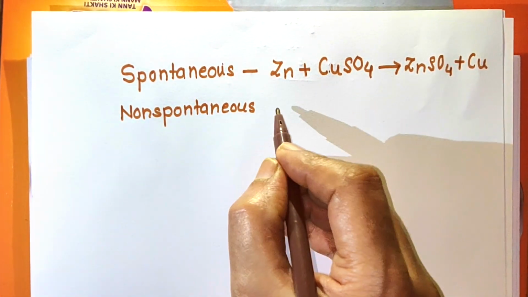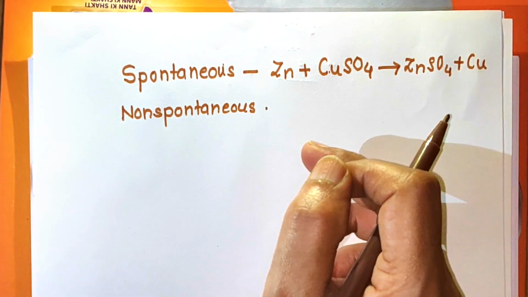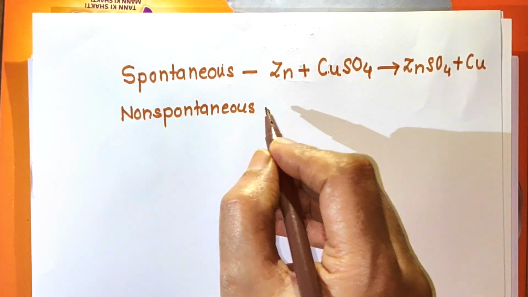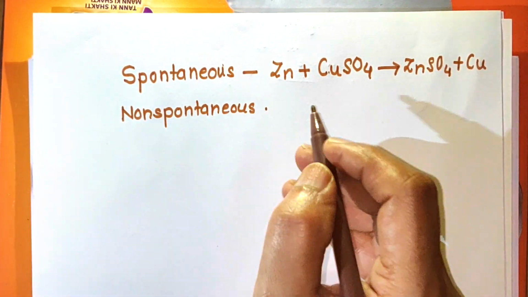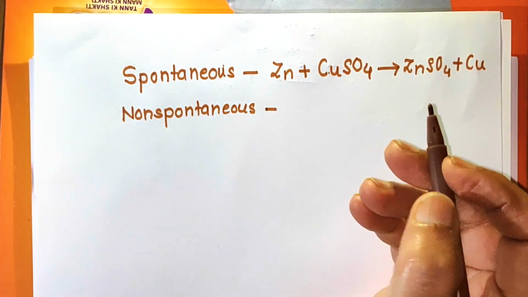And which is a non-spontaneous reaction? The reaction which cannot take place naturally. We have to force, we have to carry out that reaction. It cannot take place in its own way. That reaction is called a non-spontaneous reaction.